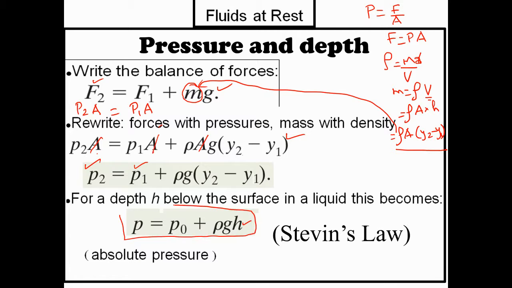This P equals P naught plus rho multiplied by g multiplied by h is nothing but Stevin's law. Stevin is the name of the person who found this equation, and it tells you the relation connecting pressure and depth. Here height tells you about depth.